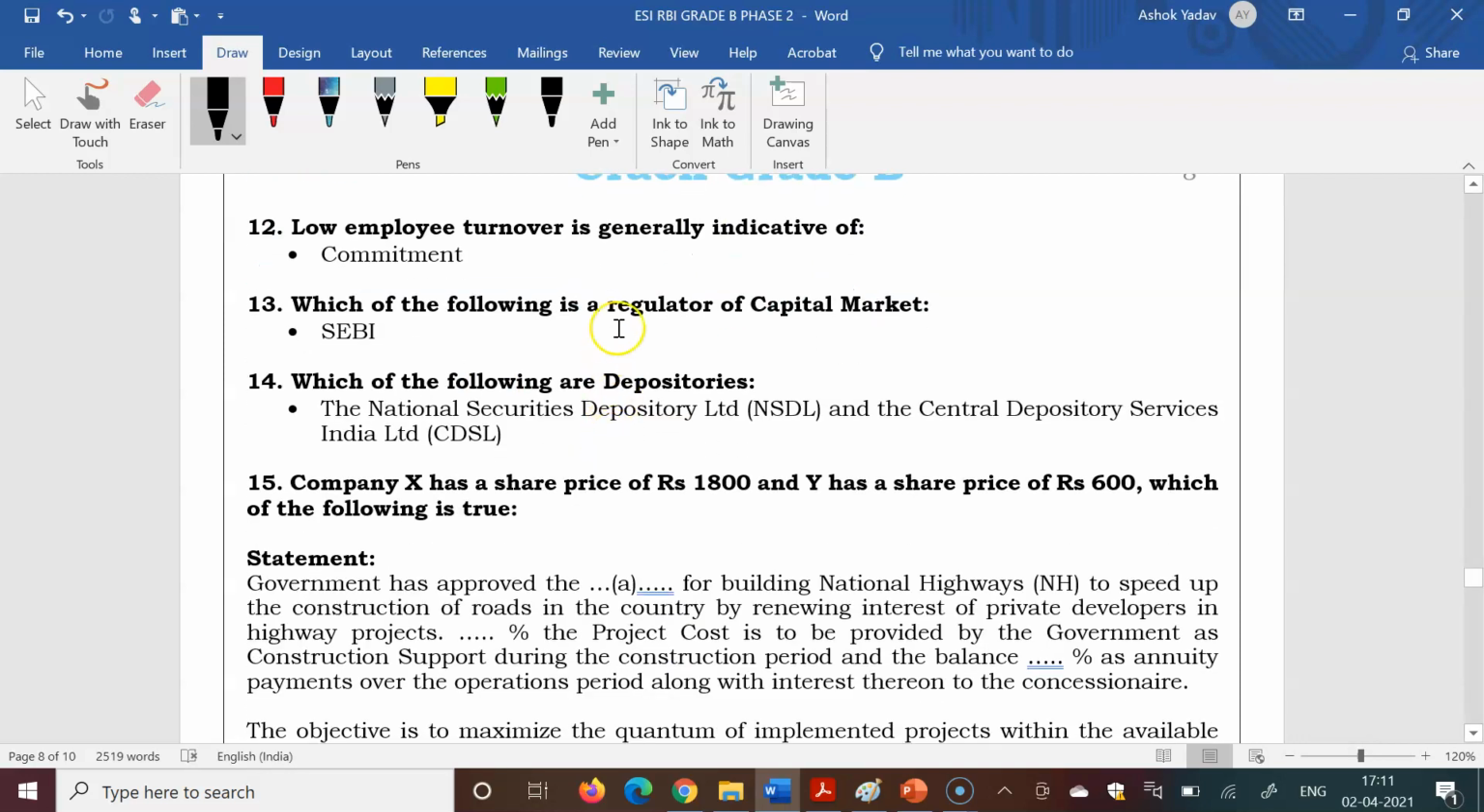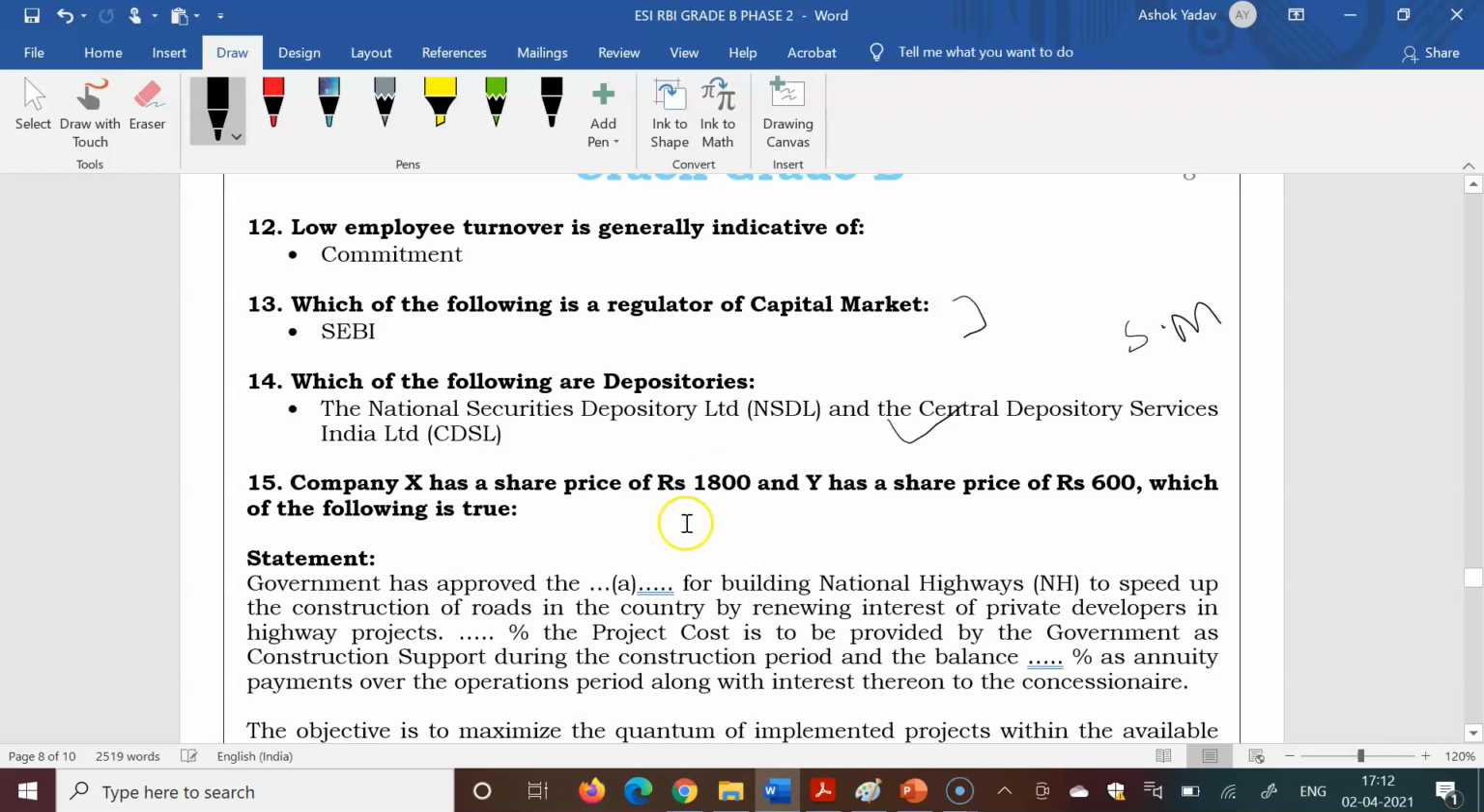Next question was an easy question. Which of the following is a regulator of capital market? It can be easily answered, and we have covered it in secondary market. Next question also, which of the following are depositories? 5 options were there, and this is also covered in secondary market.